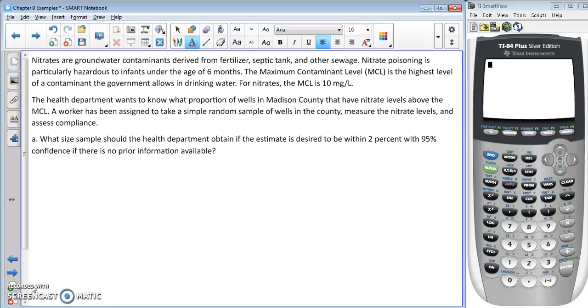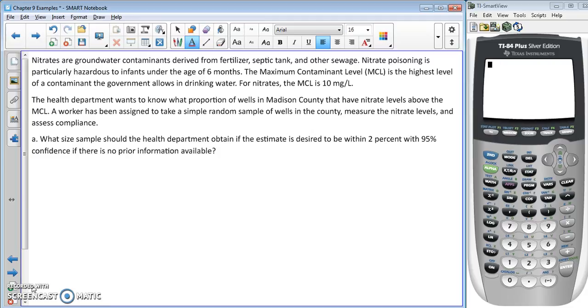Nitrates are groundwater contaminants derived from fertilizer, septic tank, and other sewage. Nitrate poisoning is particularly hazardous to infants under the age of 6 months. The maximum contaminant level, MCL, is the highest level of a contaminant the government allows in drinking water. For nitrates, the MCL is 10 milligrams per liter.